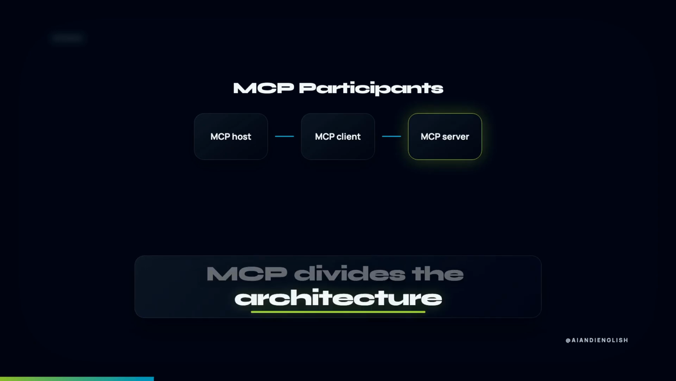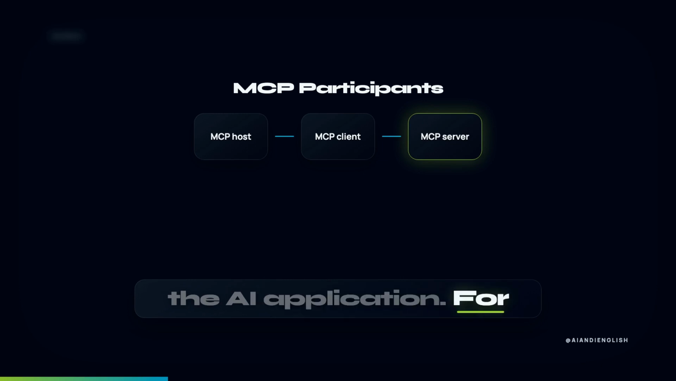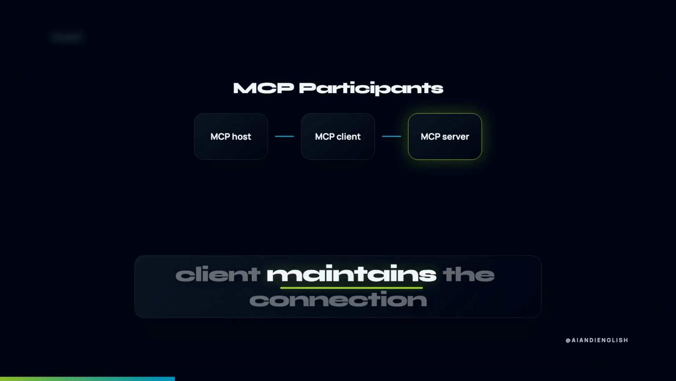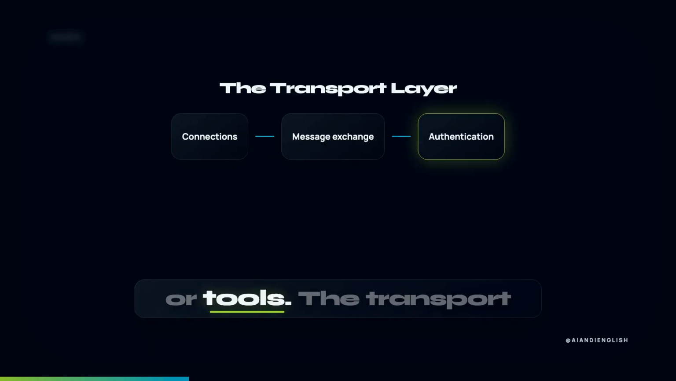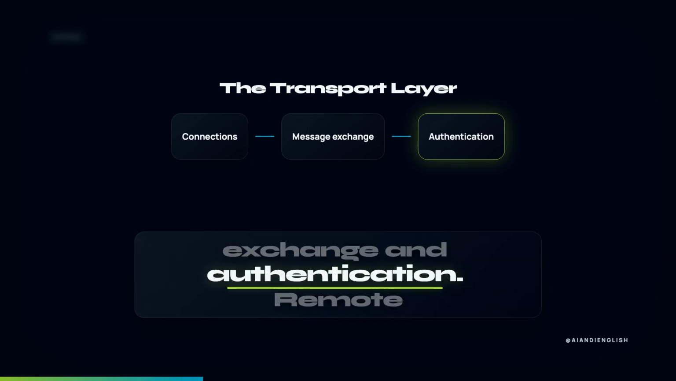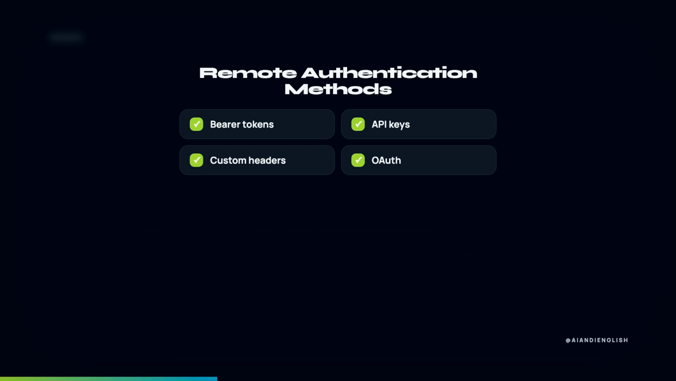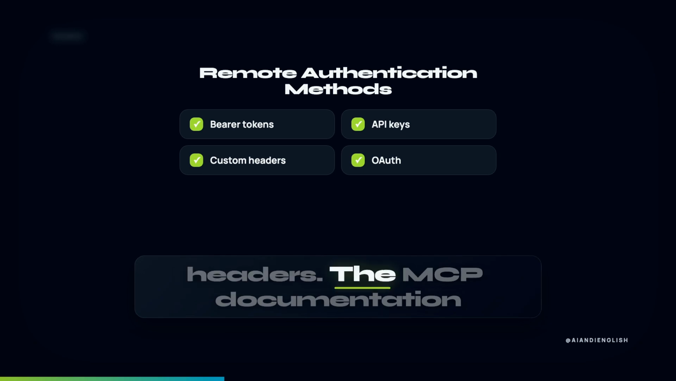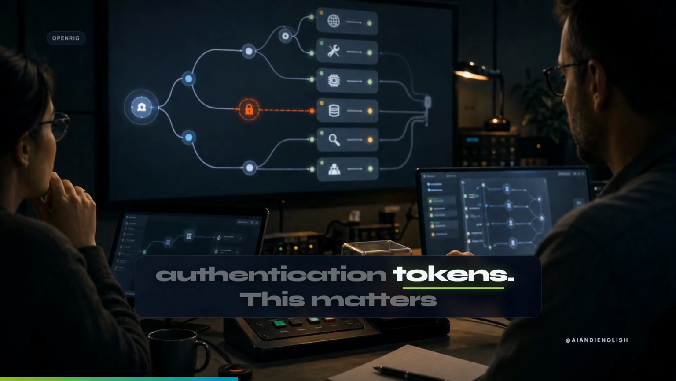MCP divides the architecture into participants and layers. The MCP host is the AI application. For each connection, an MCP client maintains the connection to an MCP server. The server provides context or tools. The transport layer handles connections, message exchange, and authentication. Remote connections support standard methods such as bearer tokens, API keys, or custom headers. The MCP documentation recommends OAuth for obtaining authentication tokens.